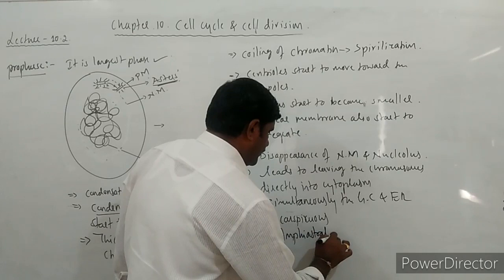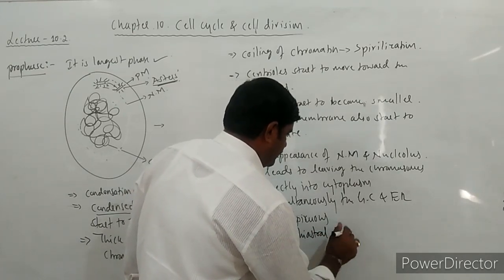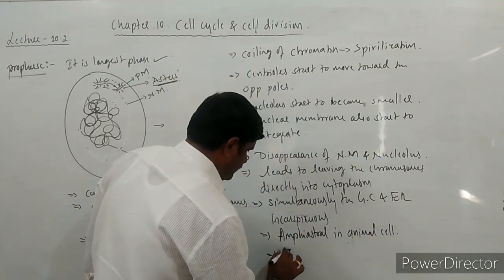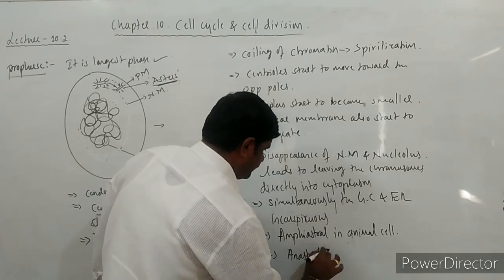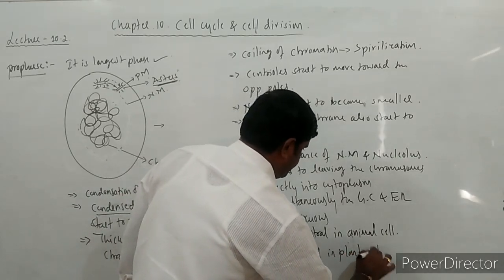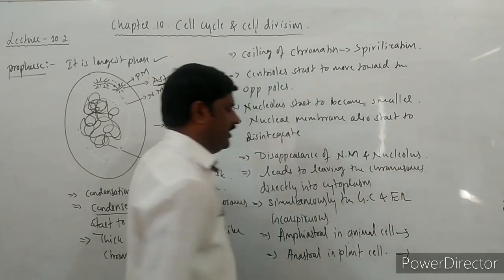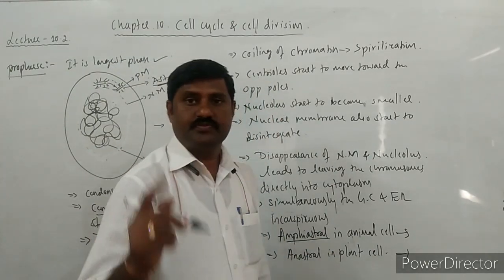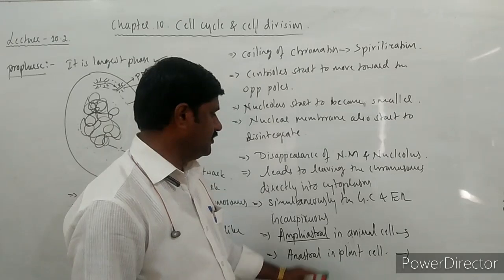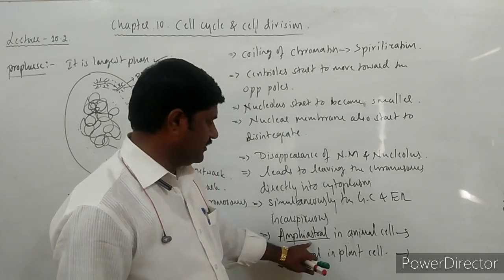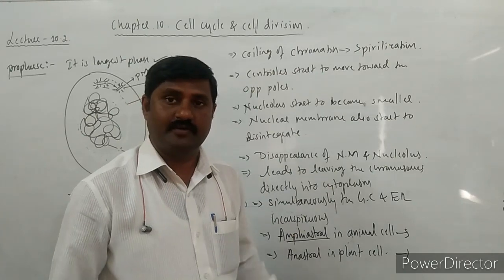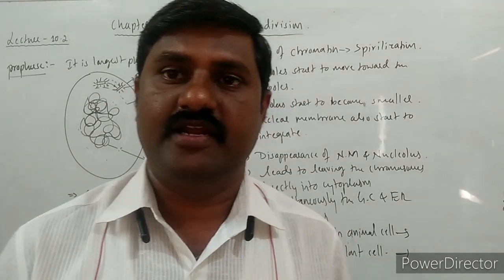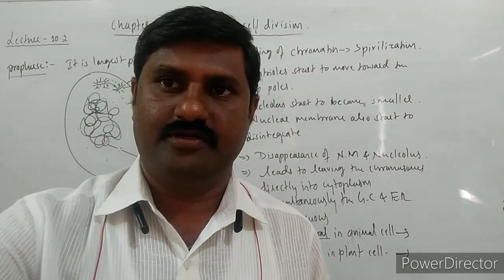Amphiastral in animal cell and anastral in plant cell. Alright? The spindle fiber is amphiastral in animal cell. Why? Because two asters are formed over here, from which the spindle fiber is formed. But anastral in the sense that there the spindle fiber is formed without centrioles.